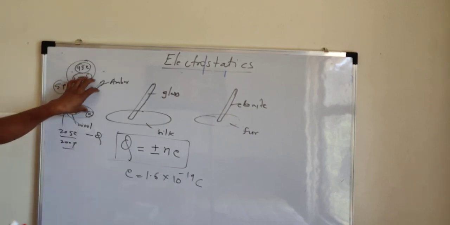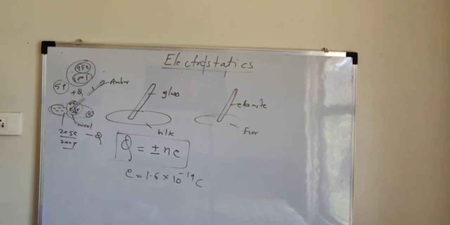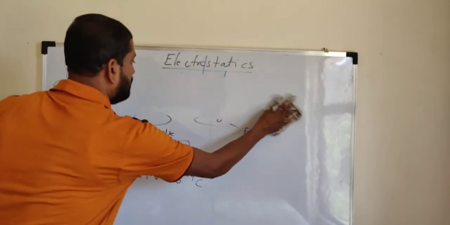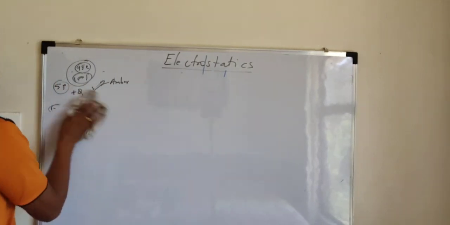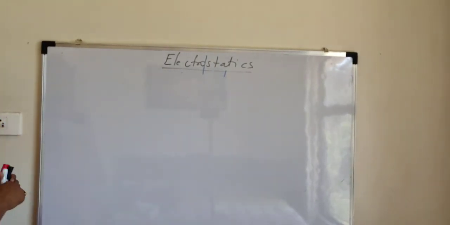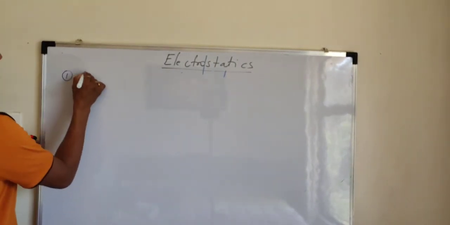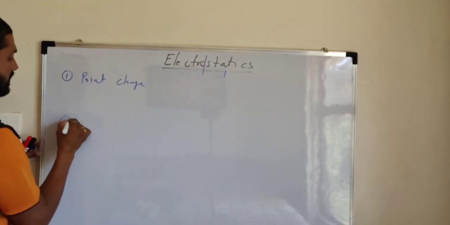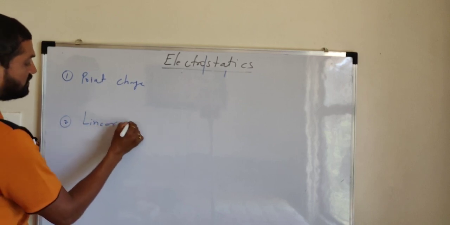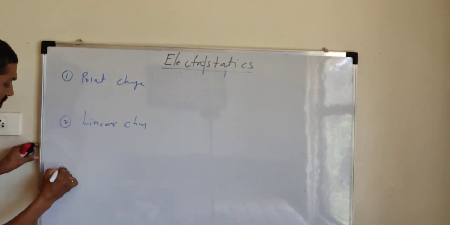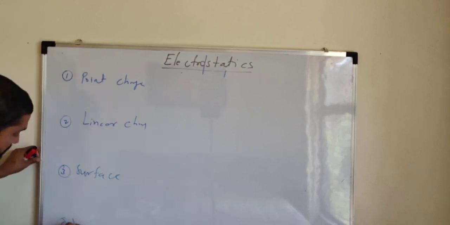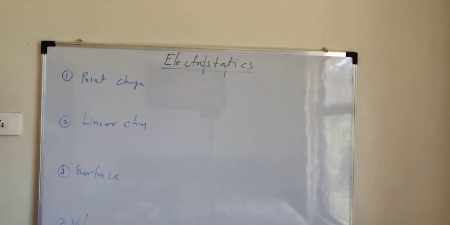Now a body which acquires this property is said to be electrified or charged. Now we know that charges are of different types. So what are the types of charges? First is the point charge. Second is the linear charge. Next is the surface charge. And the last one is the volume charge. So depending upon its magnitude or size, these are the different types of charges.